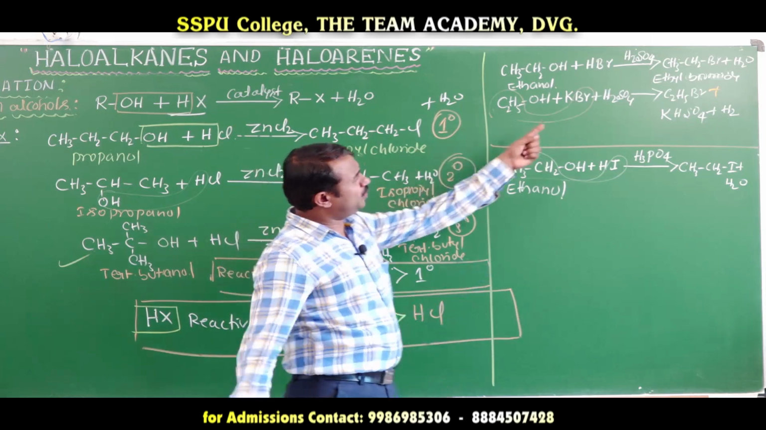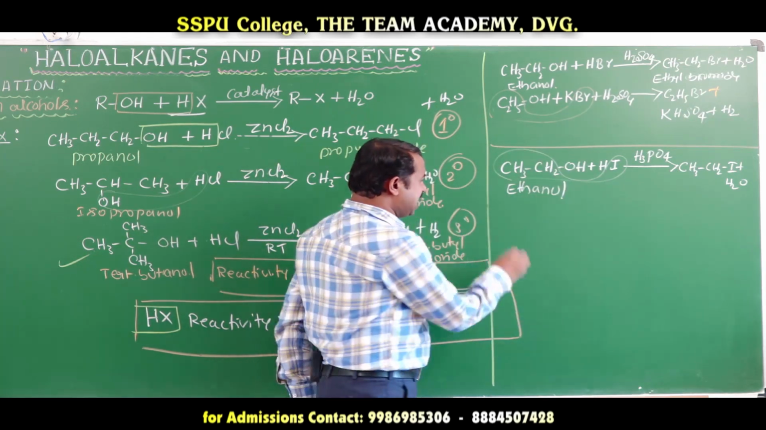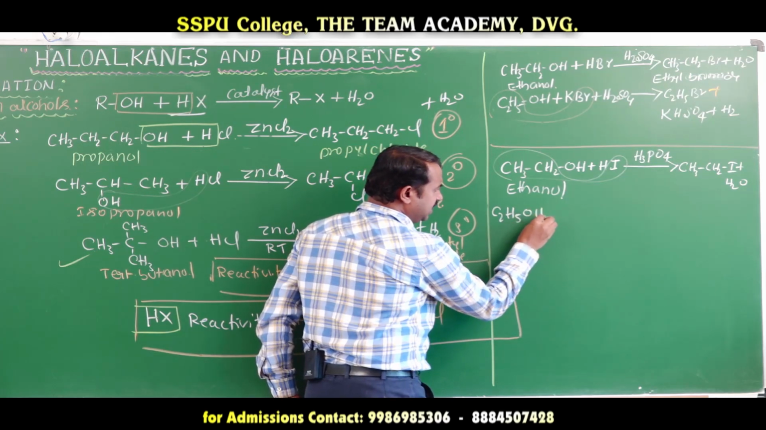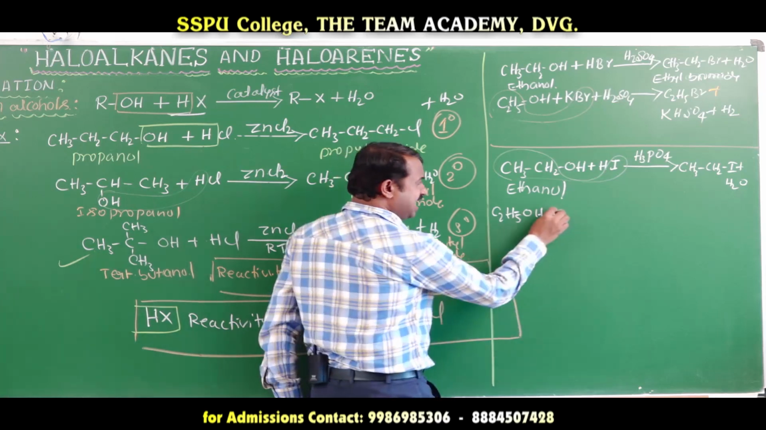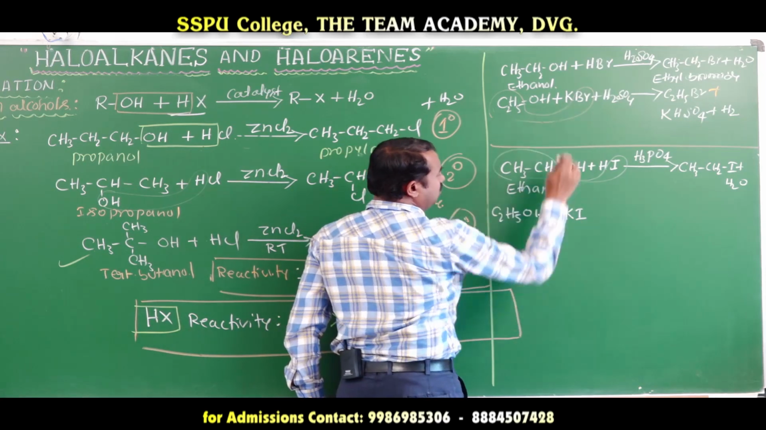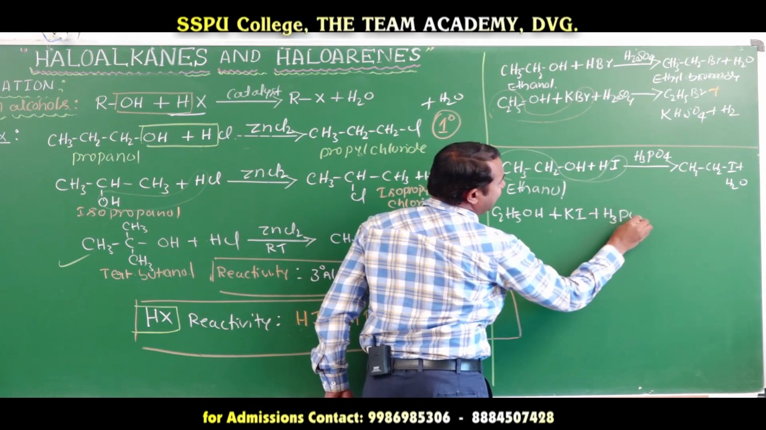You take here also potassium bromide and sulfuric acid. Here also you can prepare ethyl halide. Ethyl alcohol reacts with potassium iodide, potassium bromide and potassium iodide, in presence of phosphoric acid.